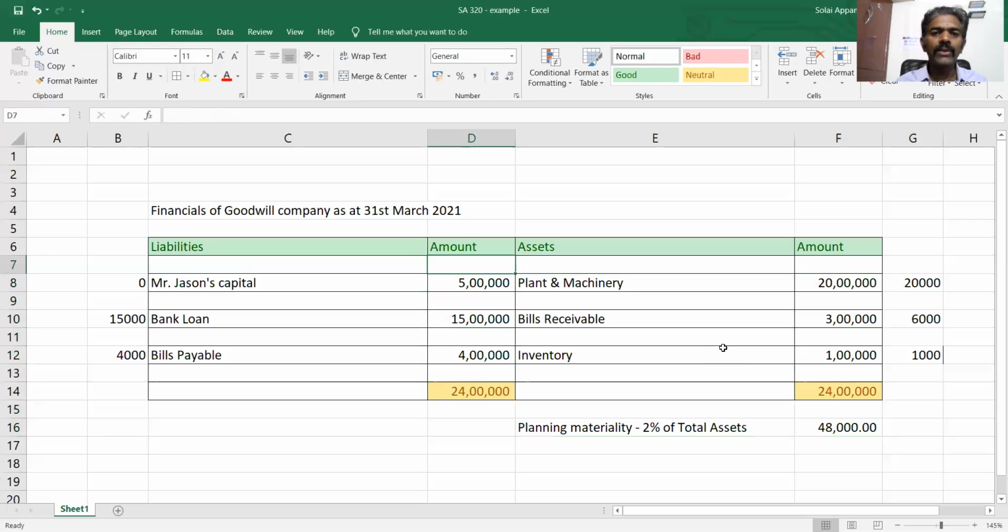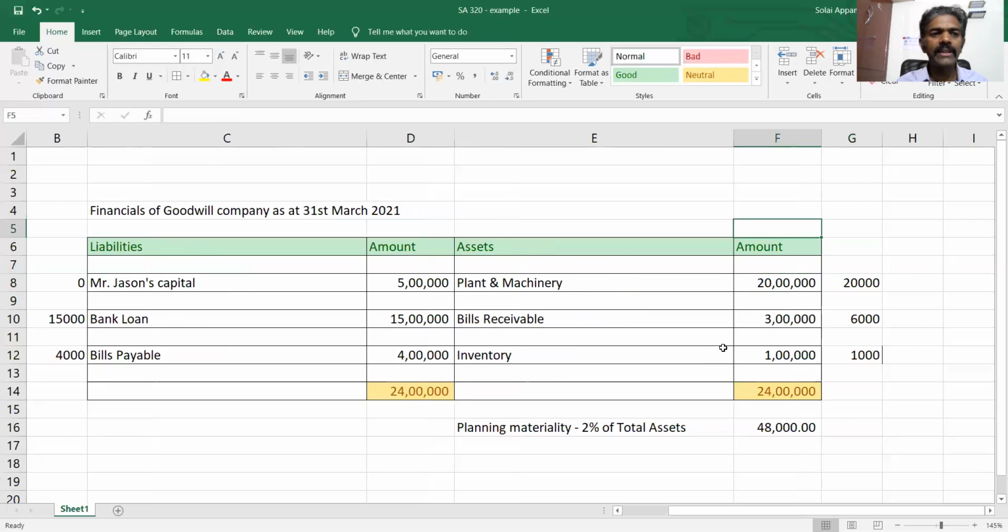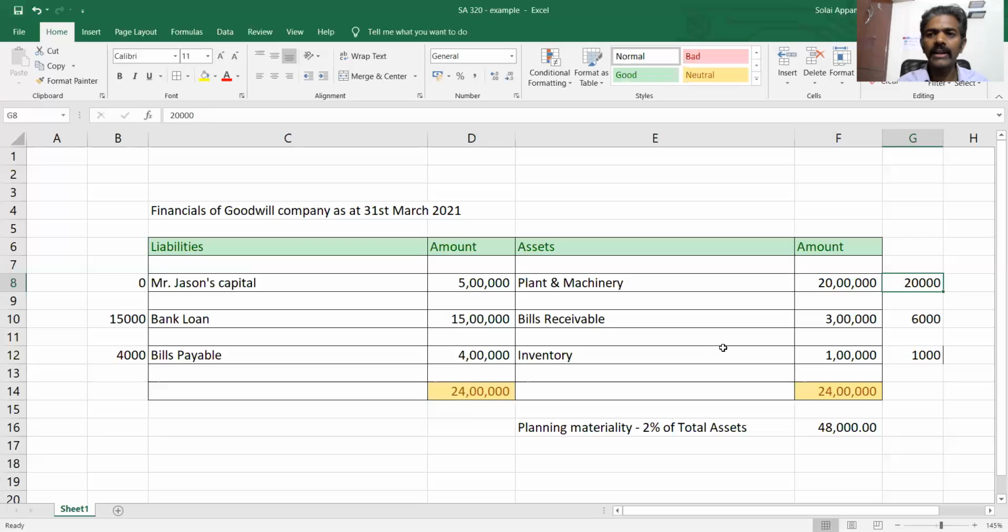So now we are looking at, in terms of performance materiality, individually line item wise, how much we can allocate, like say particular classes of transactions. So for plant and machinery, say let's take 1%, which is out of 20 lakhs, it is 20,000. And say bills receivable, let's say 2%, which is 6,000. And inventory, let's say 1%, say 1,000. And then bills payable, again 1%, 4,000. Bank loan, 15,000, which is 1%.